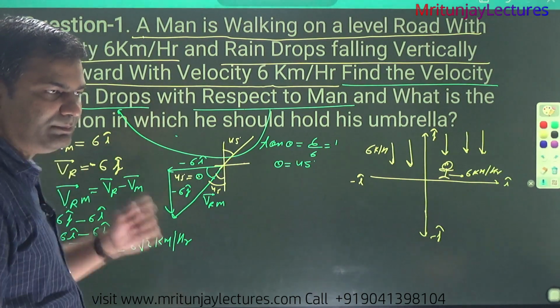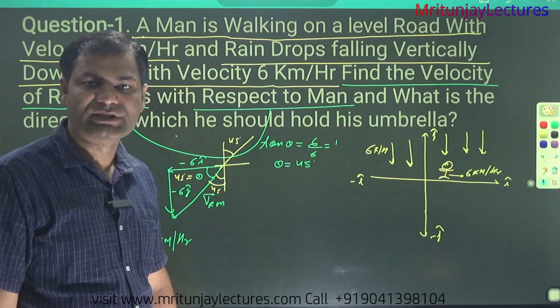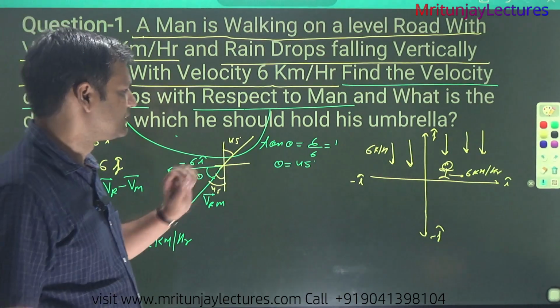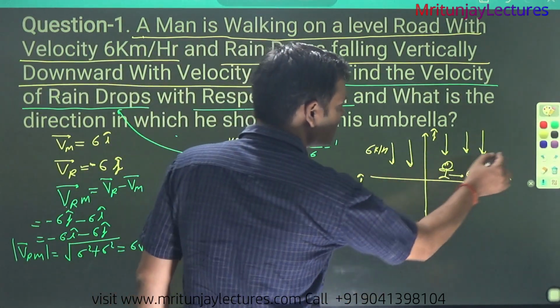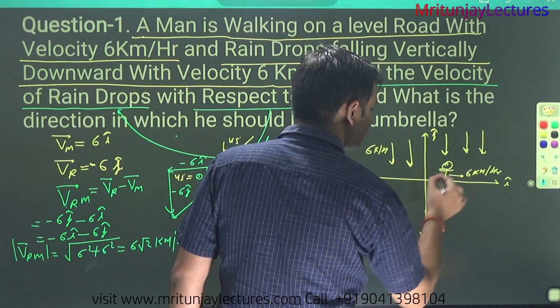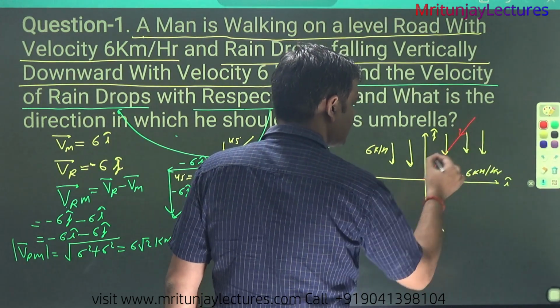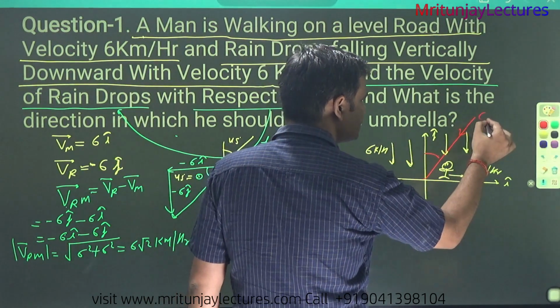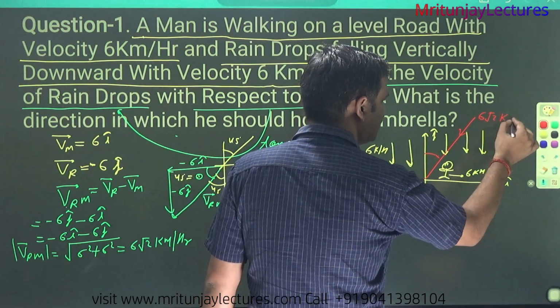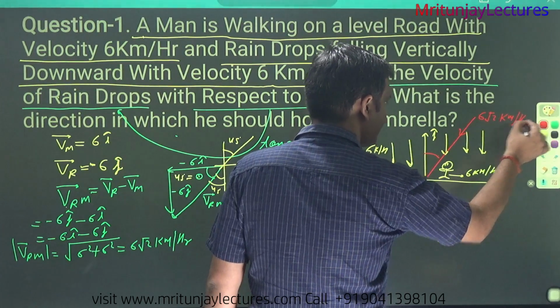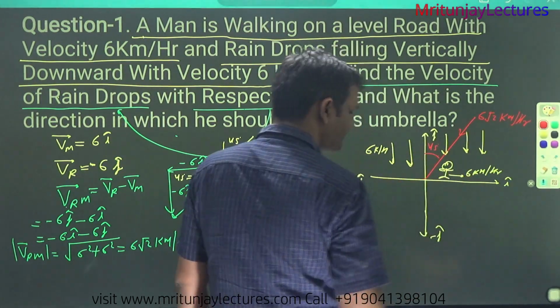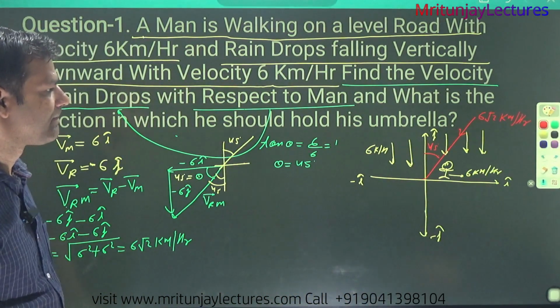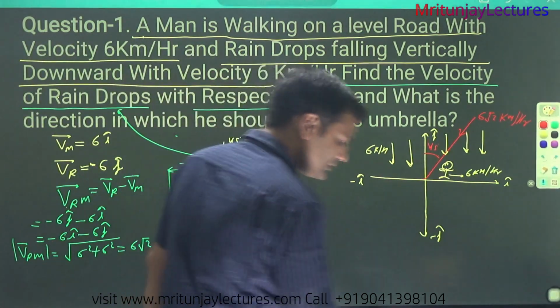So the rain velocity with respect to the man is represented like that: 6 root 2 km per hour, and here 45 degrees. Clear or not?